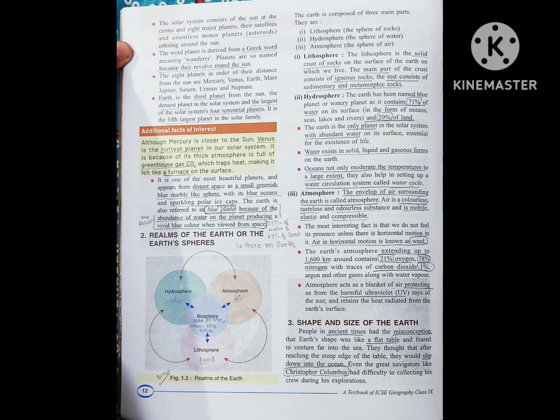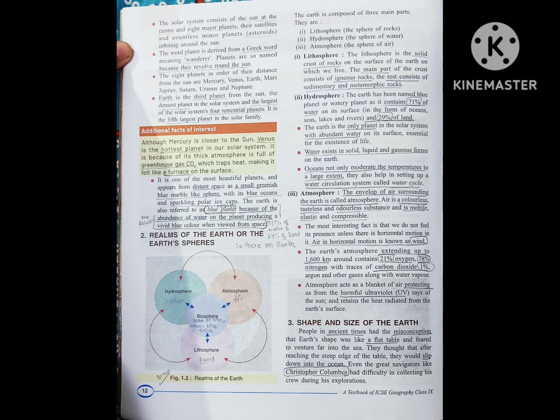And next point is oceans not only moderate the temperatures to a large extent, they also help in the setting of a water circulation system called water cycle. Oceans are very necessary as they help in moderating the temperature. They moderate the temperature by the process called water cycle, in which the water is first evaporated from the ocean and lakes, and then it forms a cloud, and from the cloud it rains, and then again the cycle continues.